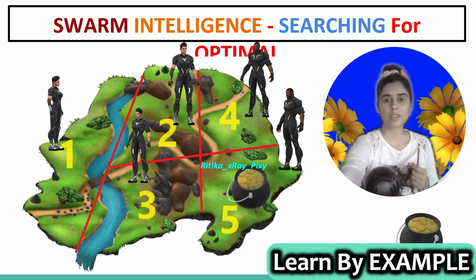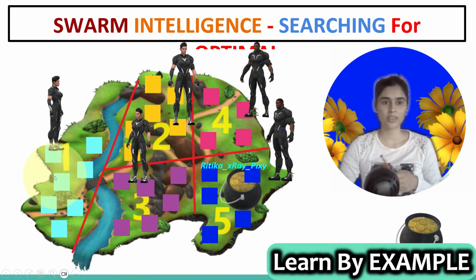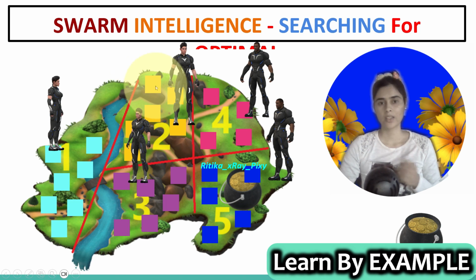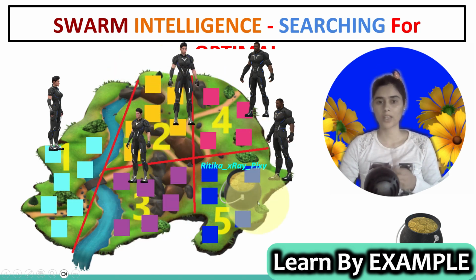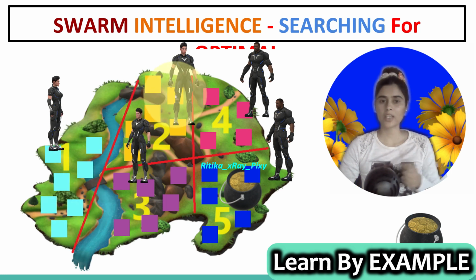Now how will they search? Suppose they are digging in their sections. Now you can see the search process started here. You can see the digs. These are the digs that the first individual performed, the second performed, the third individual digging, the fourth one and the fifth one. Now in each section each individual starts digging.